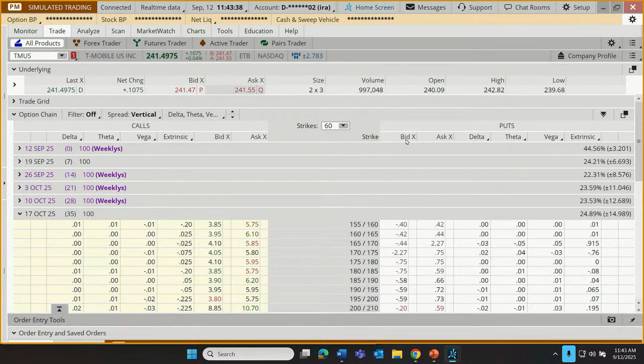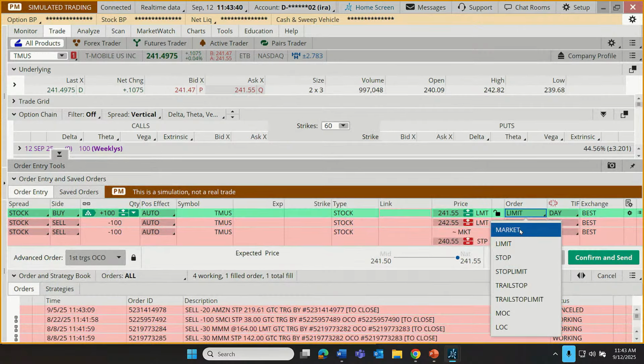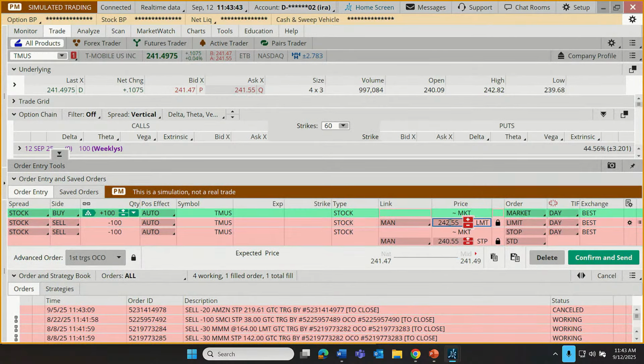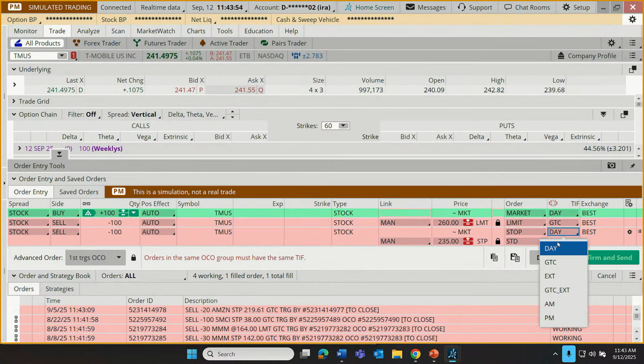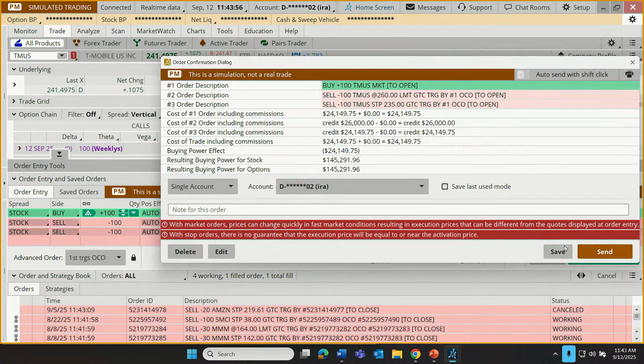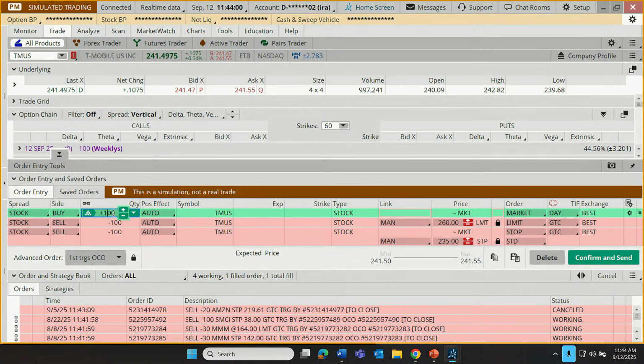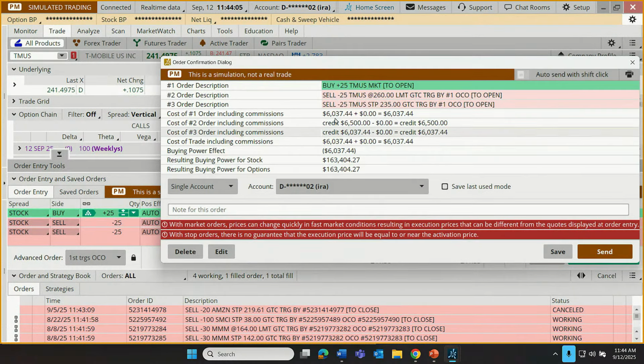Anyway, OCO bracket, market order, target at 260. Have our stop at 235, good until canceled. Confirm and send. Buying 25 shares, one final customization. There we go. Buying 25 shares of TMUS at the market price with market orders.